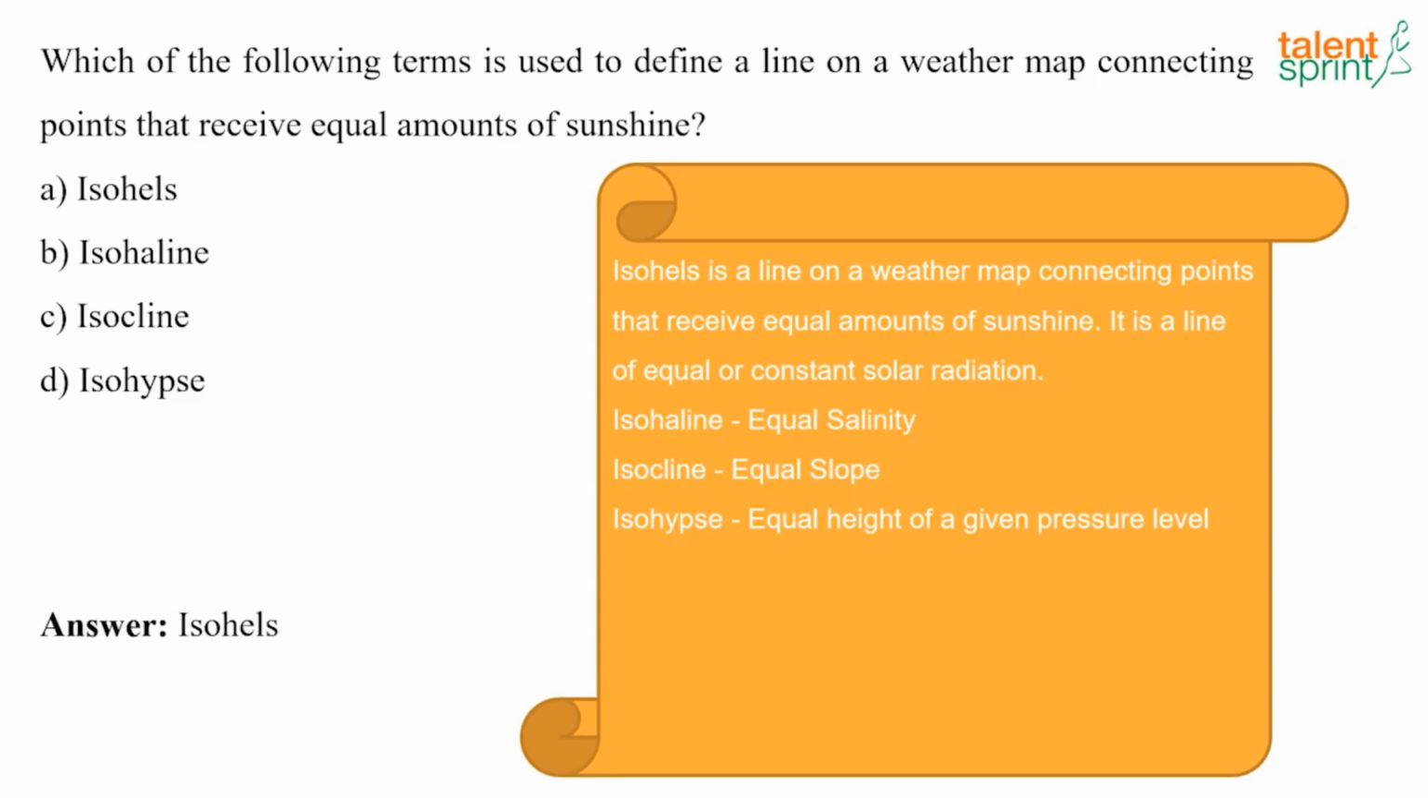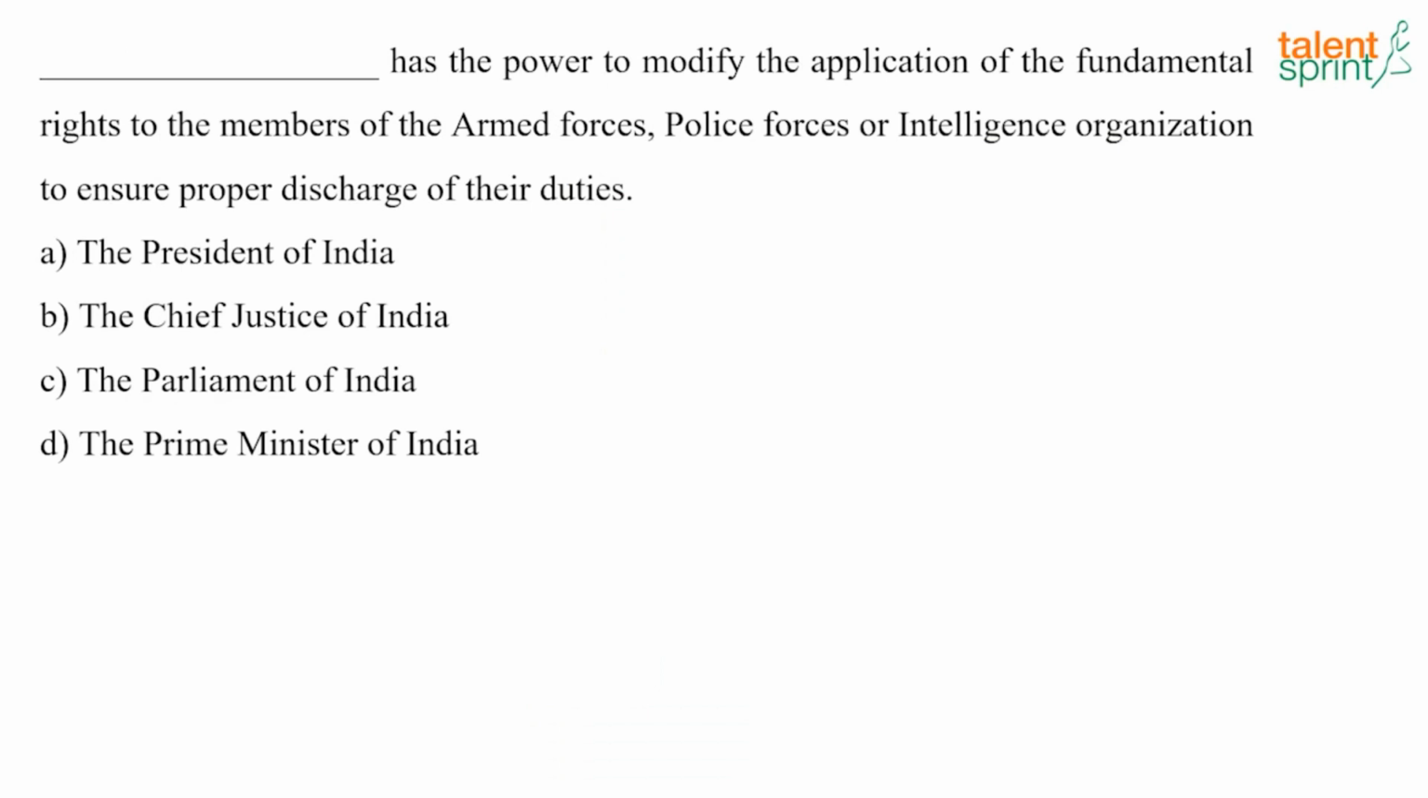Now the next question: blank has the power to modify the application of the fundamental rights to the members of the armed forces, police forces or intelligence organizations to ensure the proper discharge of their duties. And the answer here is the Parliament of India.